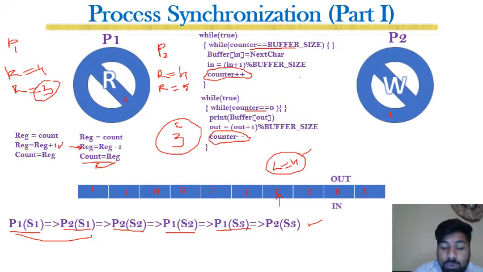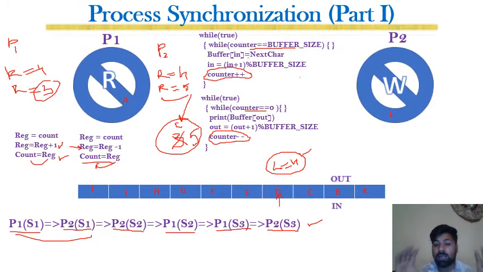And soon after that, P2 executes S3. Once P2 executes this portion, then register is assigned to count, but this 5 is assigned to count, and once this 5 is assigned to count, whatever data was previously in the count will be erased, and 5 will be written on this, and both P1 and P2 will execute successfully.